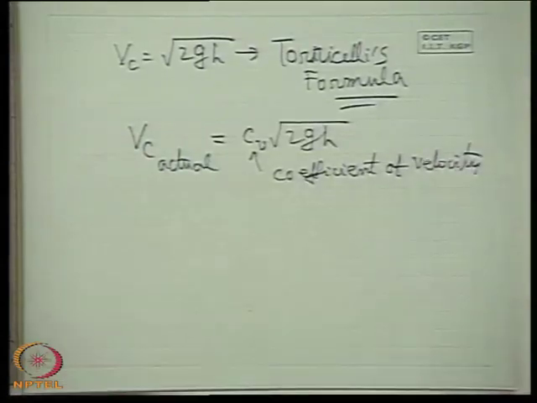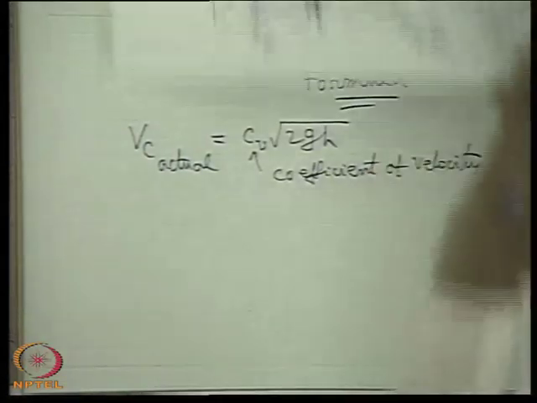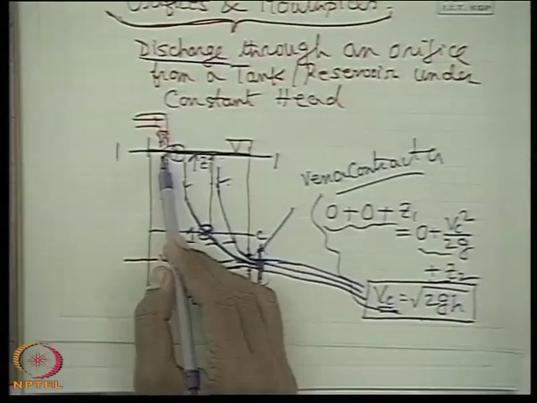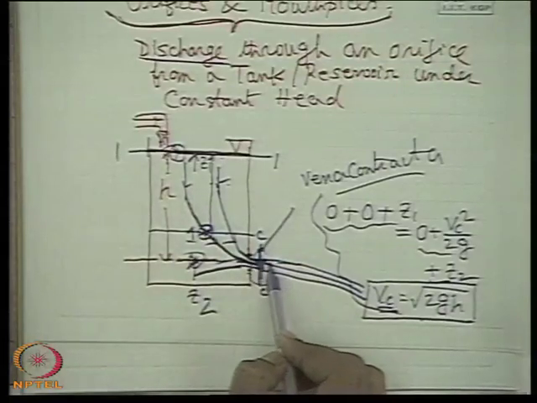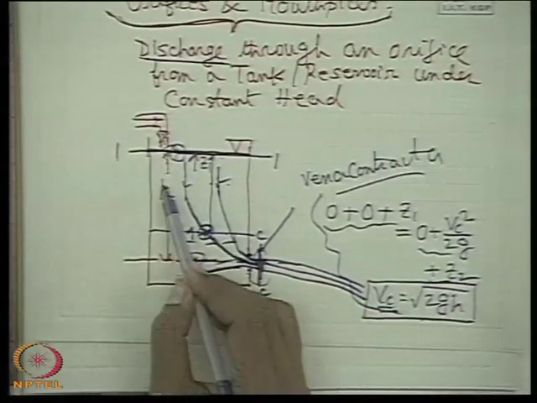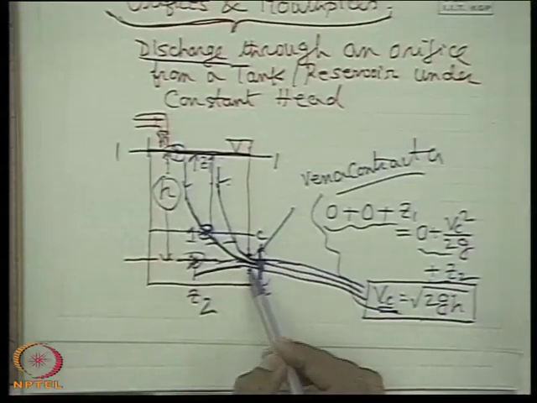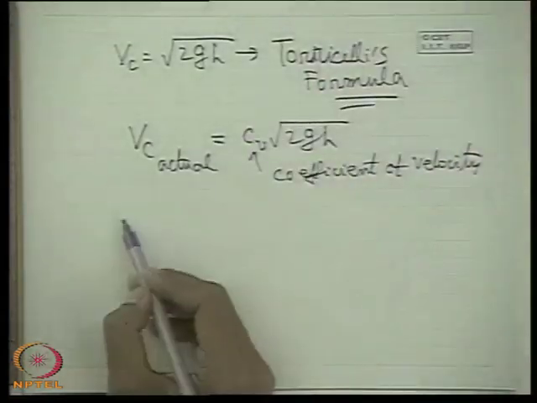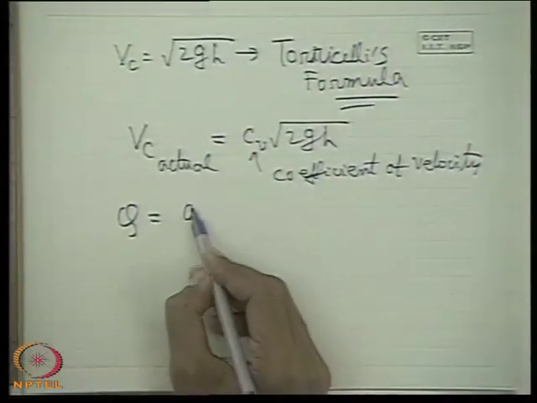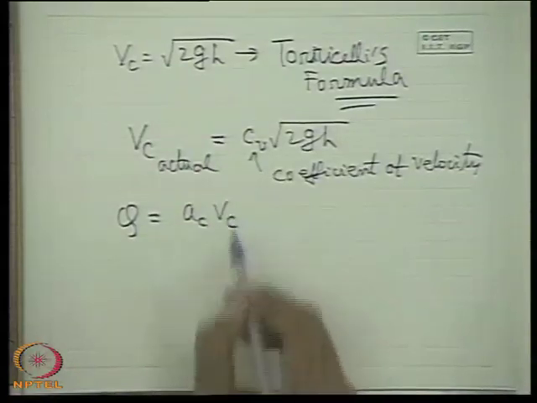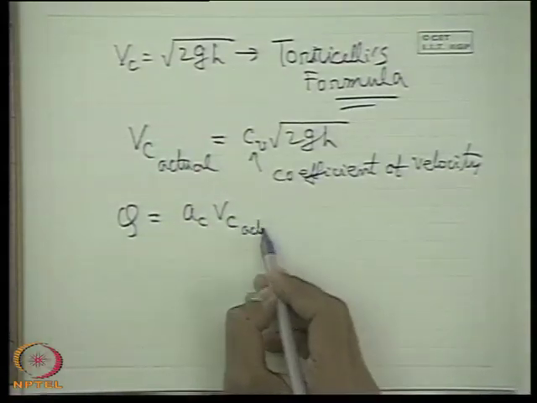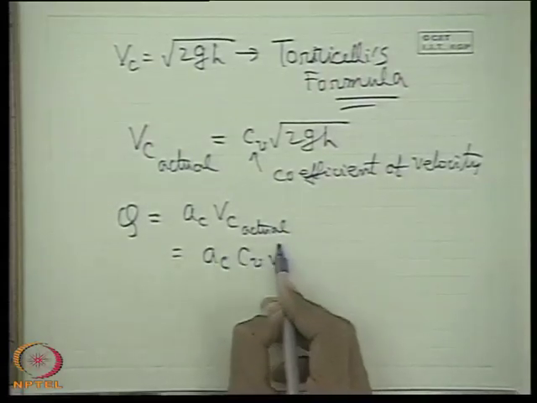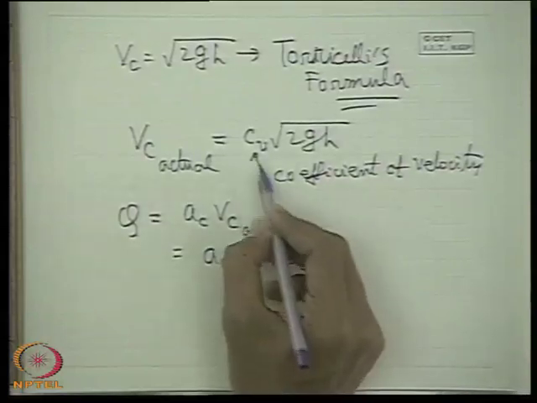Now this coefficient of velocity depends upon the height or the head above the axis of the orifice, and it also depends upon the geometry of the orifice. That means the area of the orifice and the shape of the orifice. Well, therefore now we can write Q as Ac into Vc actual, that is Ac into Cv root over 2gh, because I have got the actual velocity since I know Cv.